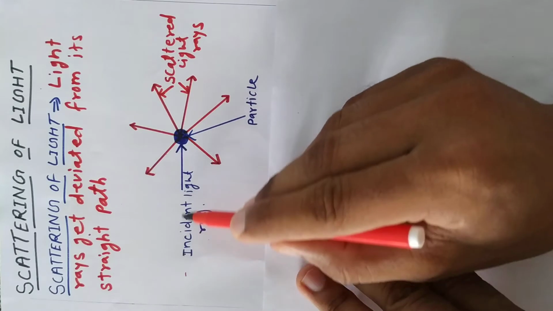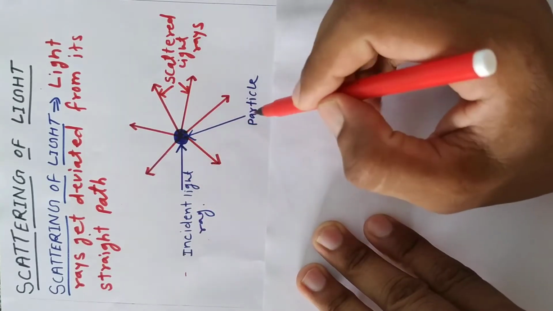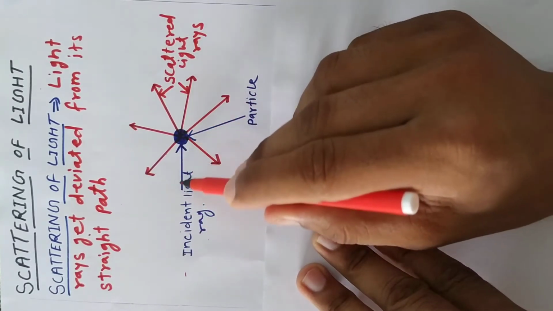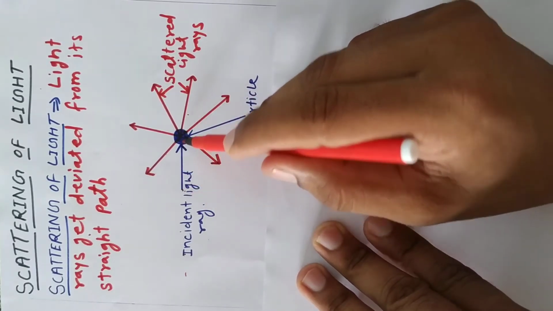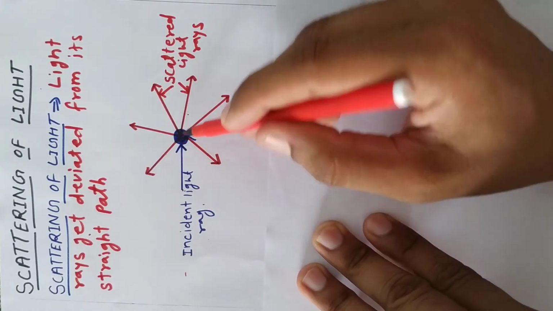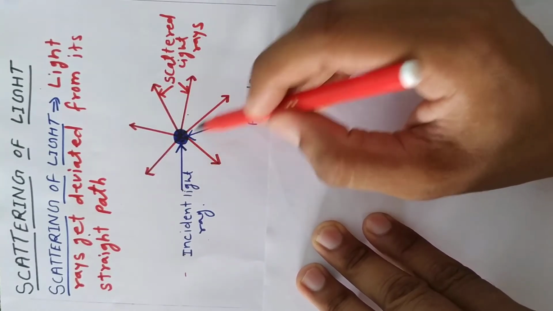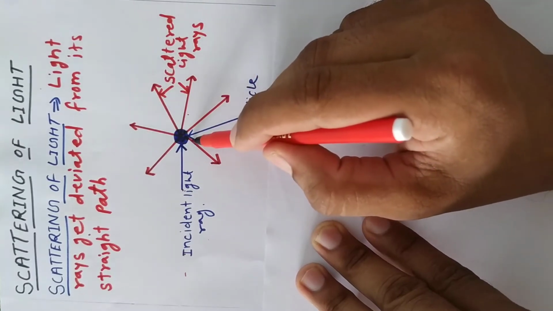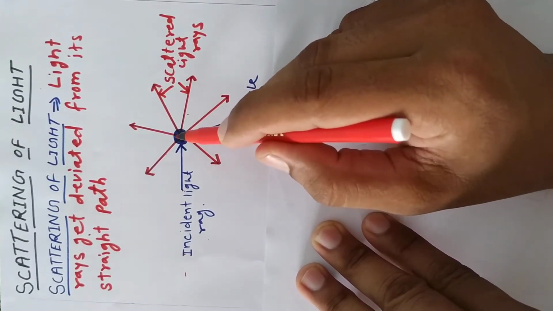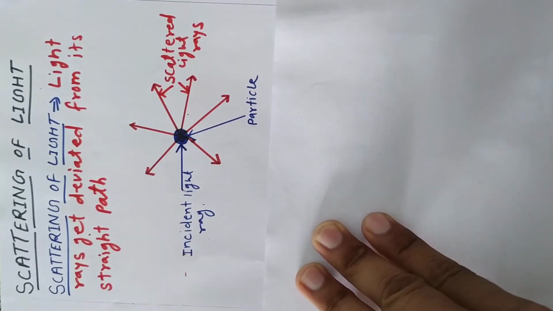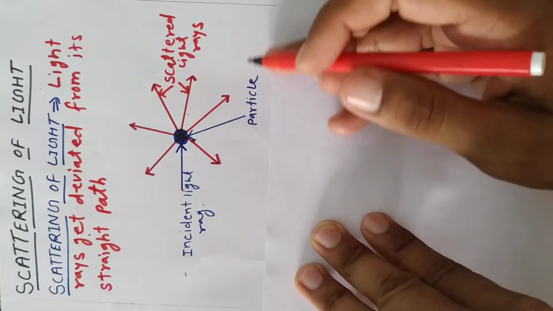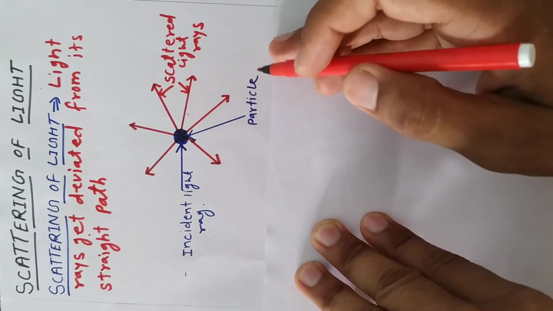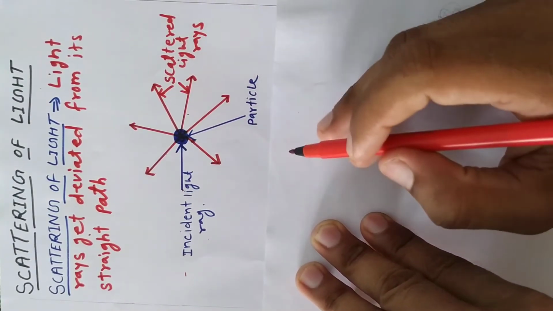So whenever this ray of light strikes these particles, or we can say these particles come in the path of this straight light, after striking, the ray will scatter, or deviate, in all possible directions, and this phenomenon is called scattering of light. So scattering of light is a natural phenomenon that occurs naturally in our earth's atmosphere or in nature.